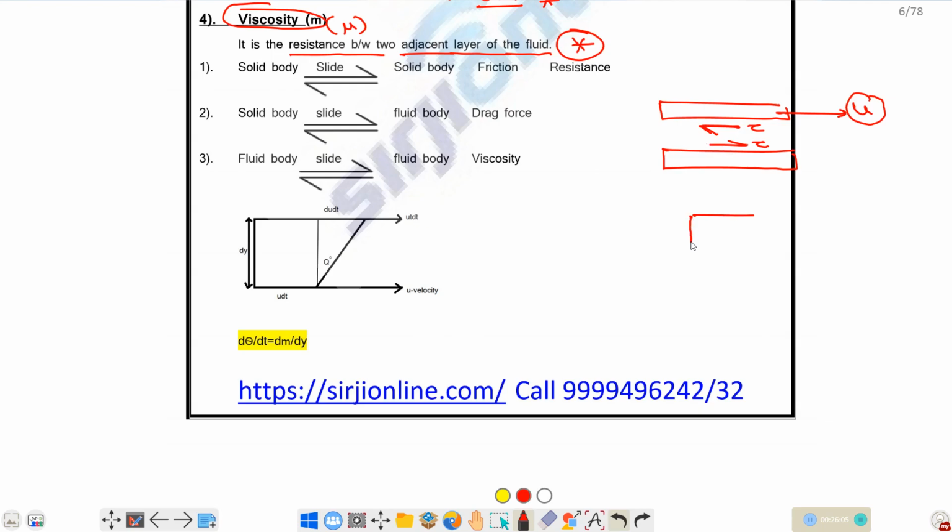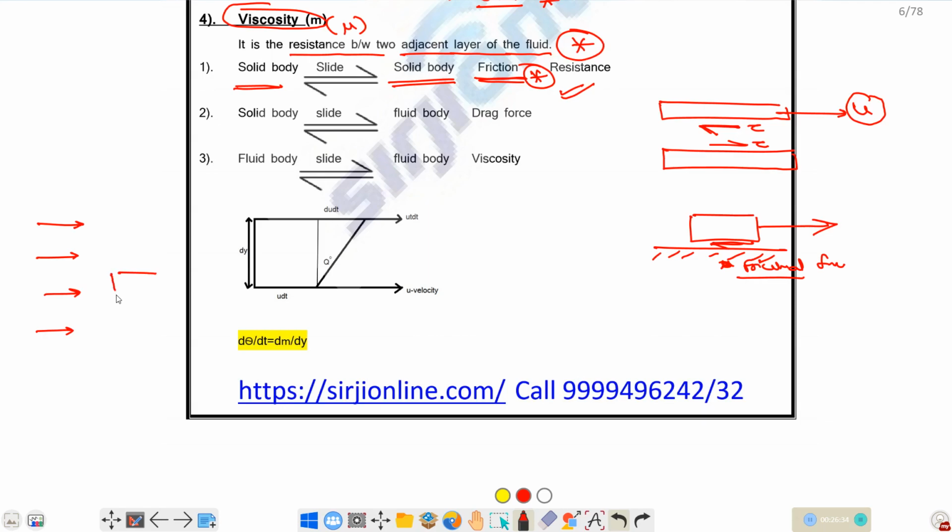If you consider two solid blocks, and you try to move one solid block on the other, this surface will apply some shear force, which is known as frictional force. So if two solid blocks are moving with respect to each other, there develops frictional force. That resistance is known as friction. Suppose a fluid is flowing, and there is a solid block; this fluid tries to pull the solid block along with it. That is known as drag force.